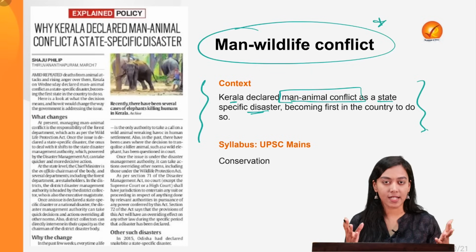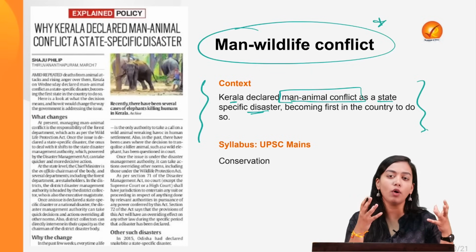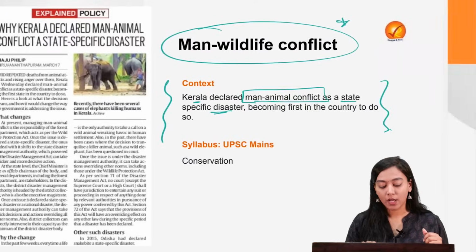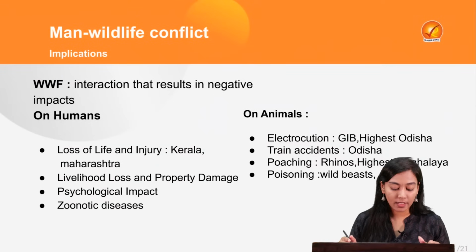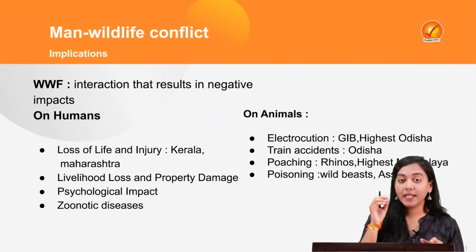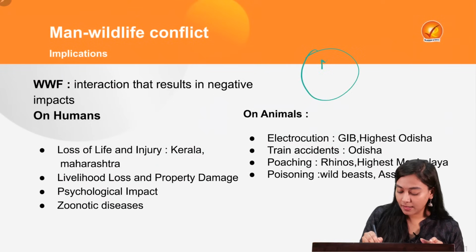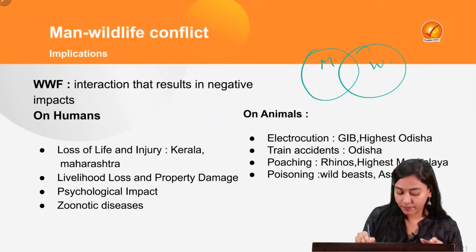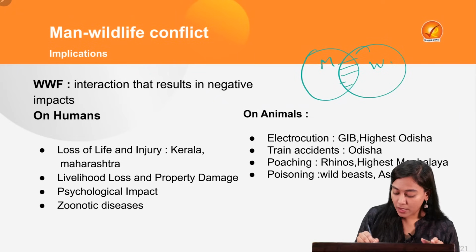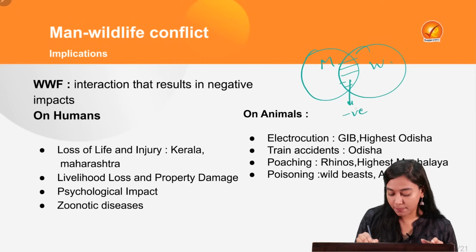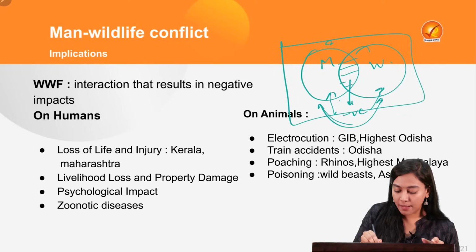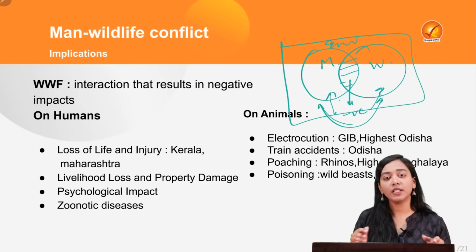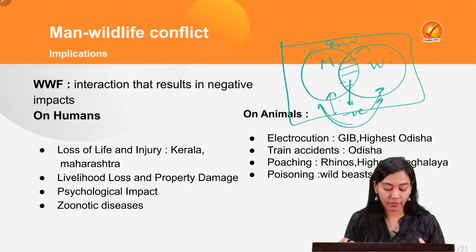First of all, let's understand what we mean by man-animal or man-wildlife conflict. According to the definition officially given by the World Wildlife Fund, it signifies an interaction between man and wildlife which leads to negative impacts on man, on wildlife, or both of them, or also on the environment at large. This is what we mean by man-wildlife conflict.